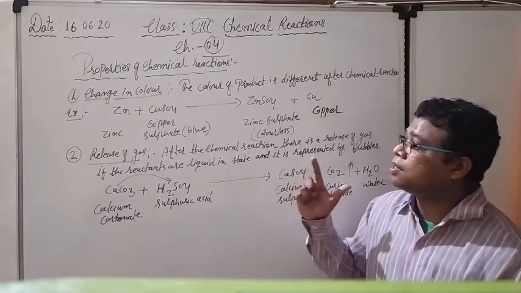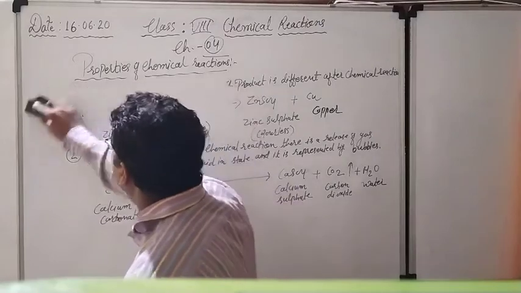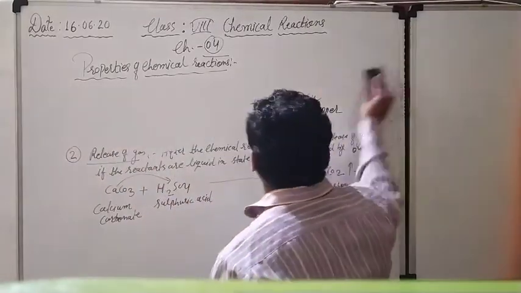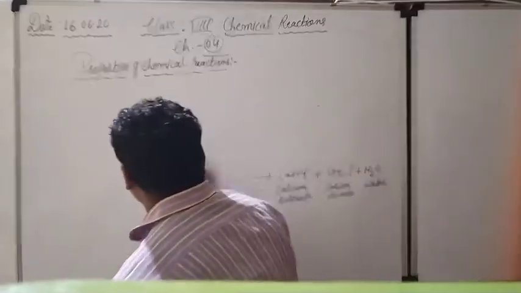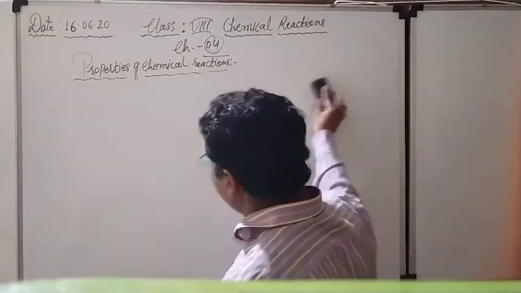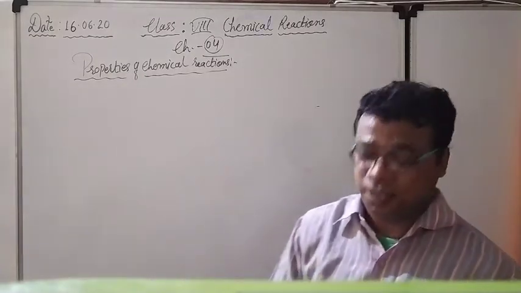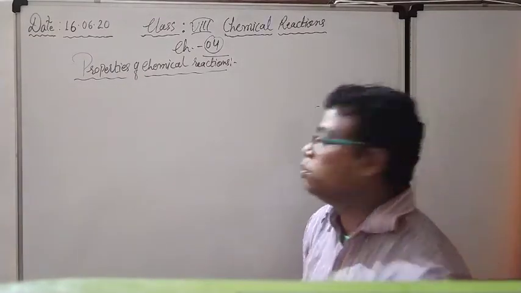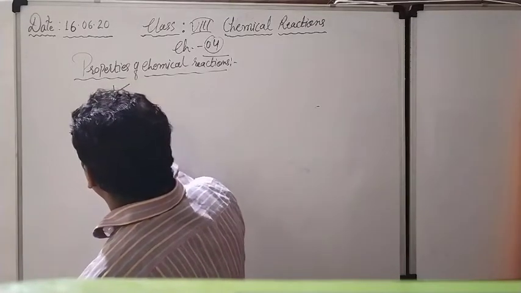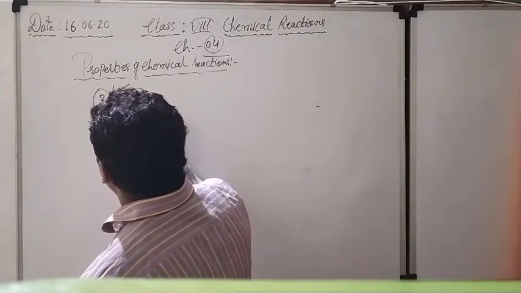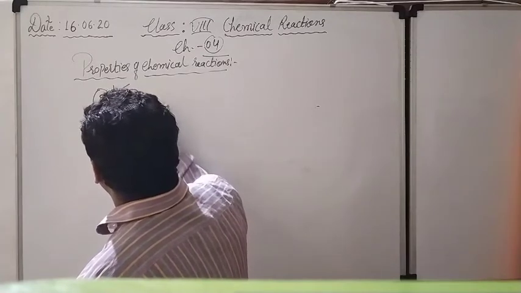Right now, see, one more property I am going to deal with you. See here, I am rubbing the previous ones. The explanation is going in detail, no problem, but it is a little typical chapter, that's why it is necessary for me to explain more and more. Third, you can see what is another property of the chemical reaction. Third, we will see in the form of change in state.